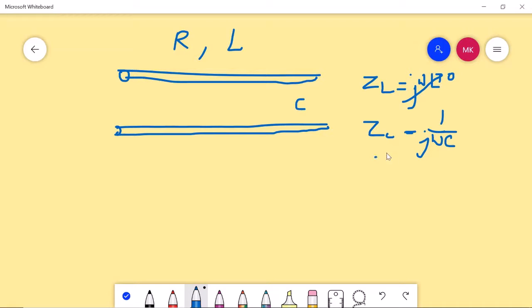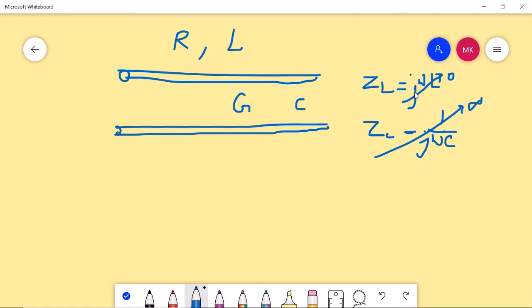Similarly, ZC will become very large, essentially infinite, because omega is very small. The impedance offered by this capacitance will be very high and there will be no leakage. So we can ignore these two quantities at low frequency. Similarly, the conductance between these two is very small because of the dielectric.